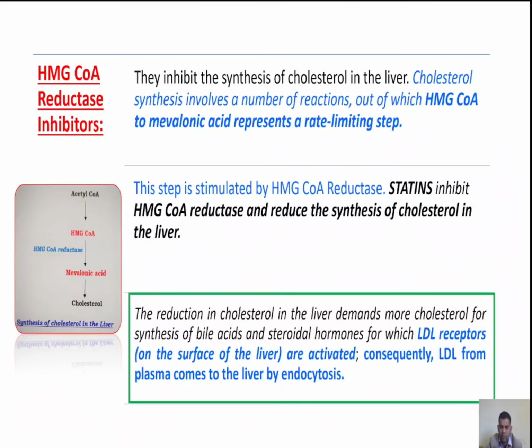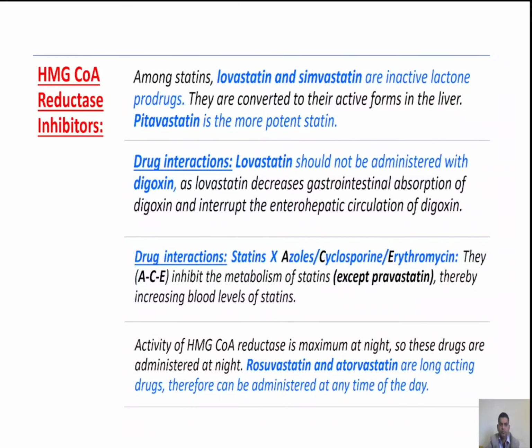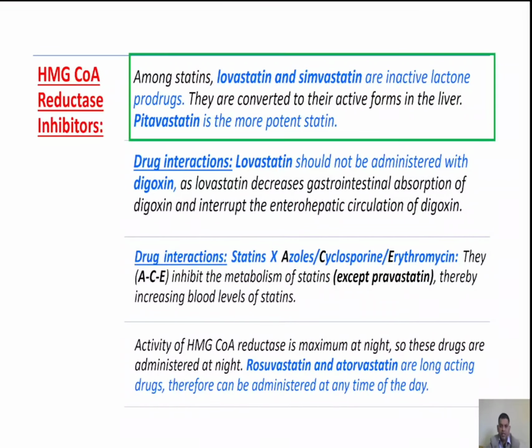The reduction of cholesterol in the liver demands more cholesterol for the synthesis of bile acids and steroidal hormones, for which LDL receptors are activated. Hence, LDL from plasma comes to the liver. Among statins, lovastatin and simvastatin are inactive lactone prodrugs. They are converted to their active form in the liver. Among statins, pitavastatin is the most potent statin.